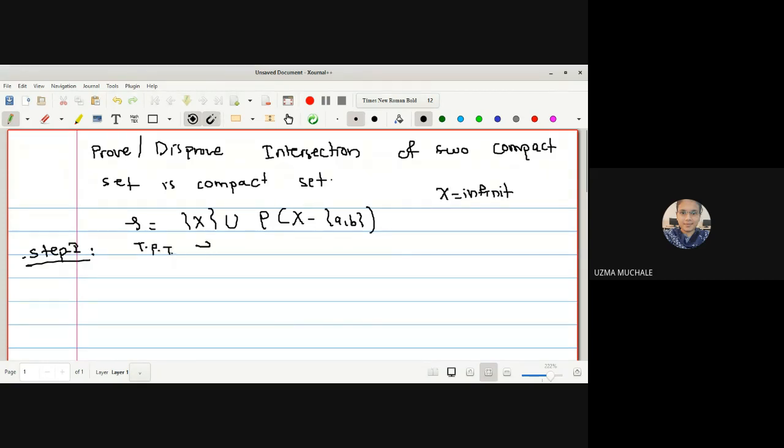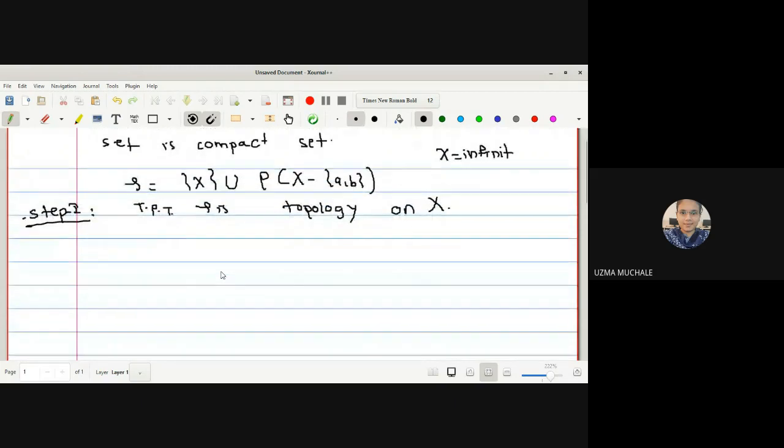First we will prove that tau is a topology on X, because up to now we haven't seen this type of topology. To see whether it is a topology, we have to prove the four properties: phi and X are both members of tau, then finite intersection and arbitrary union.